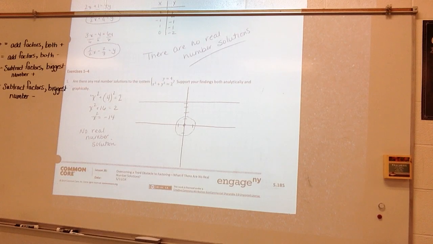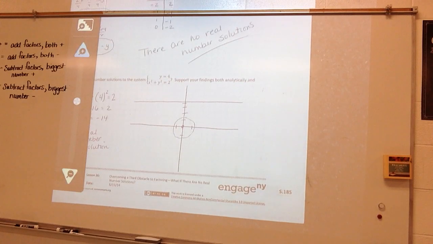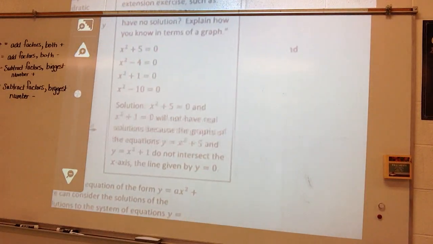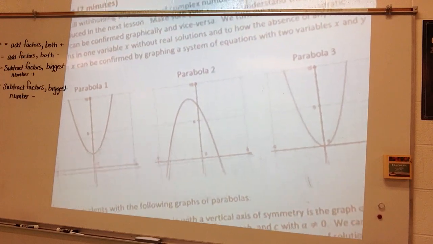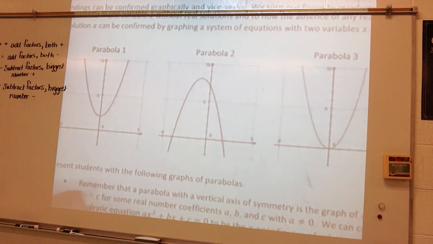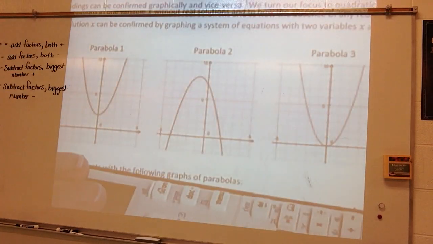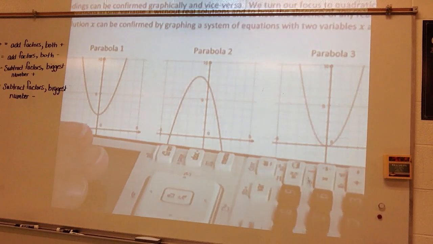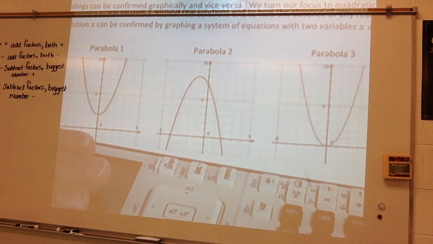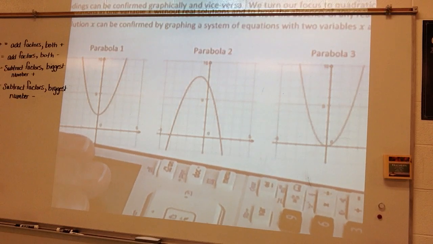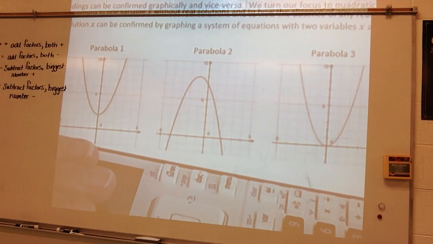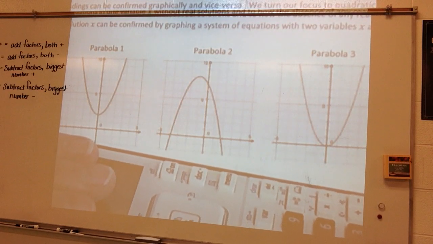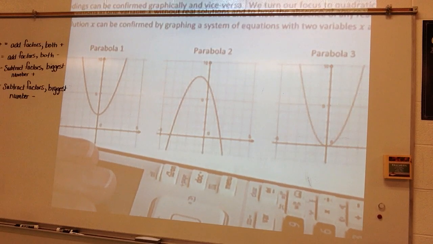So let's talk about this for just a second. I'm going to show you 3 parabolas. Okay? And I hope I can get all this in the screen at once. Okay. So I want you to kind of look at these 3 parabolas. Remember that a parabola with a vertical axis of symmetry is the graph of the equation in the form of y is equal to ax squared plus bx plus c, for some real numbers a, b, and c with a not equaling 0.